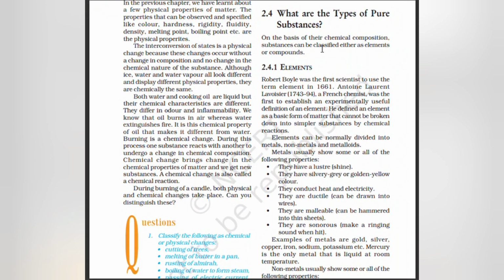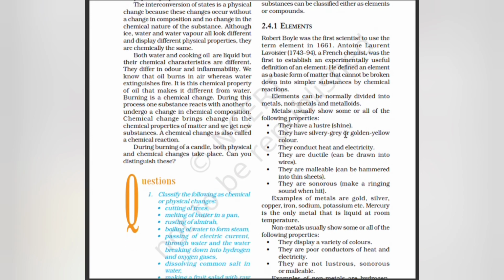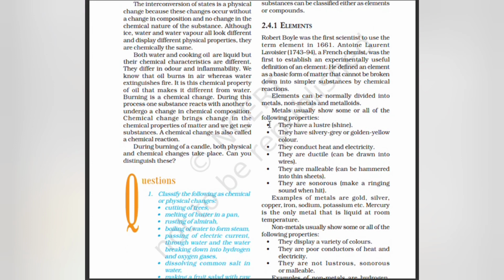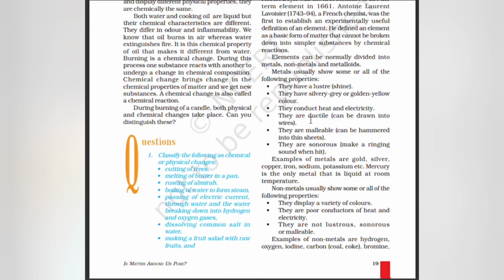On the basis of chemical composition, substances can be classified either as elements or compounds. Elements. Robert Boyle was the first scientist to use the term element in 1661. Antoine Lavoisier, a French chemist, was the first to establish an experimentally useful definition of an element. He defined an element as a basic form of matter that cannot be broken down into simpler substances by chemical reaction. Elements can normally be divided into metals, non-metals, and metalloids.